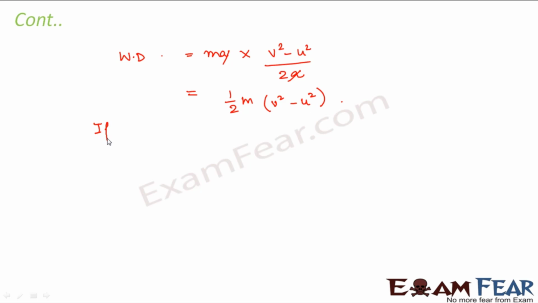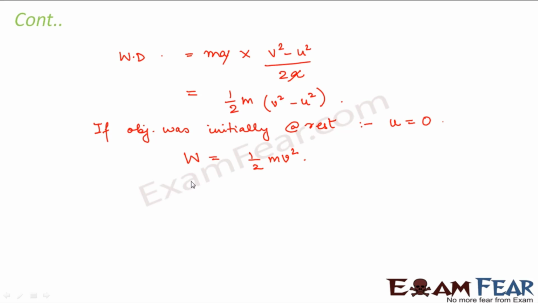Now if we assume that the object or the ball was initially at rest, in that case the initial velocity will be equal to 0. So my work done will be equal to half mv square. So that means this much amount of work which was done on a stationary object made the object move. That means when the object was at rest, its kinetic energy was also 0. Now when the object started moving, it has some kinetic energy. So what is that kinetic energy? That is nothing but the work done.